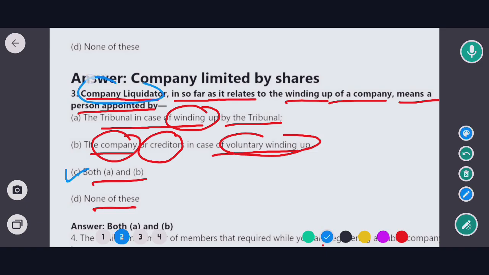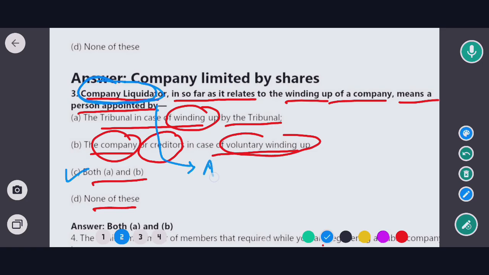First of all we have to understand who is a company liquidator. A company liquidator is a person with the legal authority to act on behalf of a company before it closes. That means, who is a company liquidator? A person with legal authority to act on behalf of a company before it closes.